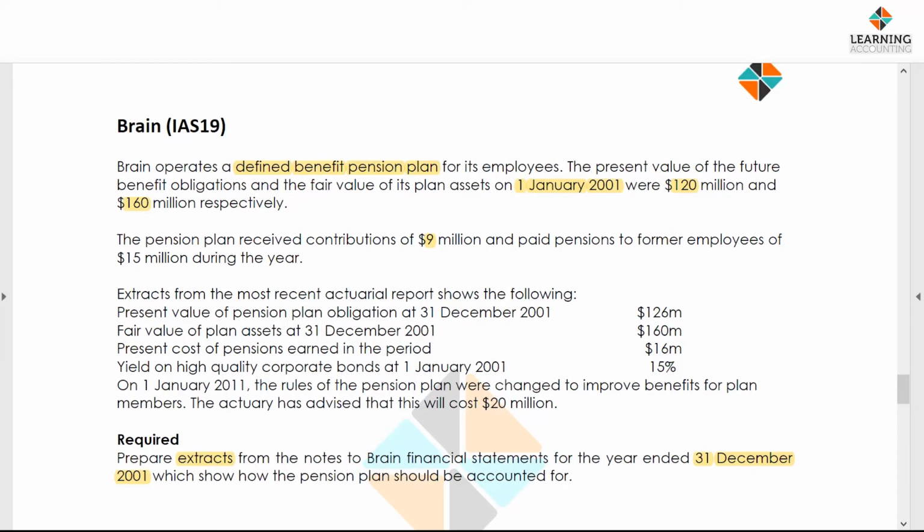Extract from the most recent actual report shows the following. The PV at the year end, again, was given for both plan assets and plan obligations. We had both 126 and 160 respectively. And then they said the present cost of pension earned in the period, which is more like the current service cost in the period.